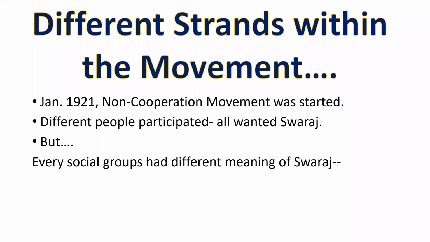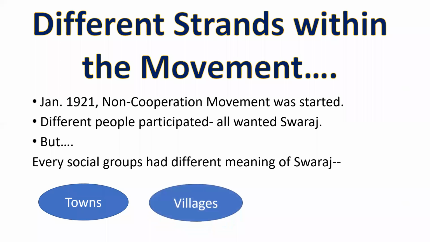Now, dear students, in January 1921, the non-cooperation movement was started in a very active manner. Different people participated in it, and all wanted Swaraj. Remember this thing. But every social group had a different meaning of Swaraj. People who participated in towns had a different meaning. In villages and the countryside, people participated in it, and they also had a different meaning.